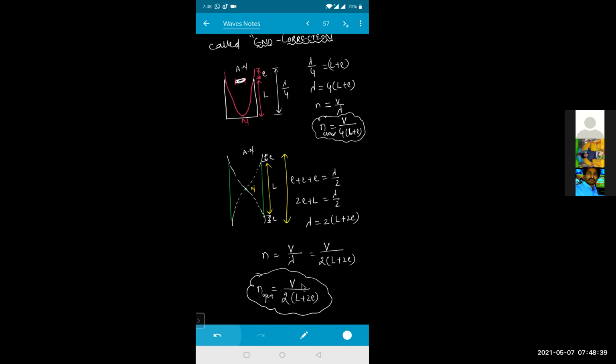So the fundamental frequency is also called what? The first harmonic or the first mode of vibration. Is that clear? Yes, sir.